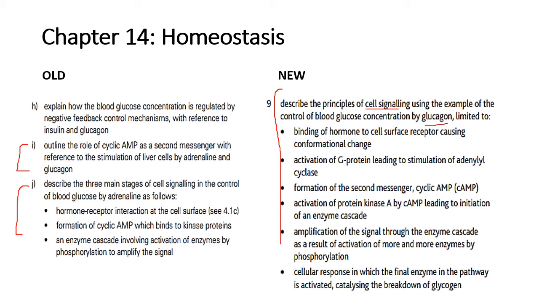And here they even tell you what would be expected: there's a hormone that binds, there's an activation of a G protein, the second messenger is cyclic AMP, and then there's an enzyme cascade by the activation of kinase, and that goes on. They just tell you what the outline is. This is one of the things I love about the syllabus: sometimes things you might be too lazy to go into, you might find some of the information in the syllabus, and so when you're studying later on and going a bit in depth, you have that foundational understanding. So please, by all means, pay attention to this one as well.